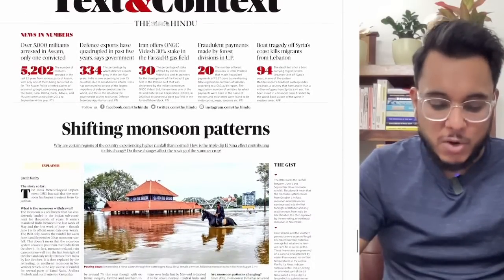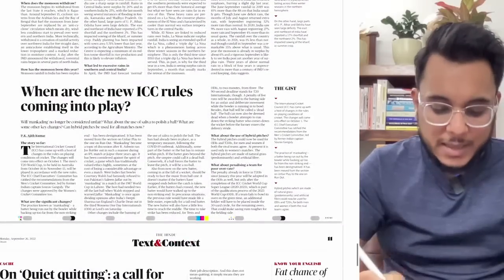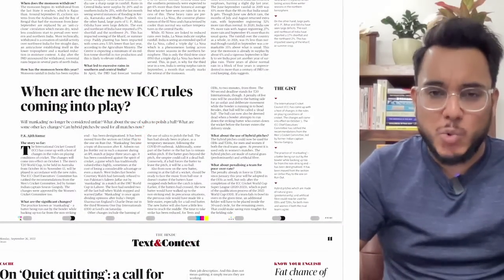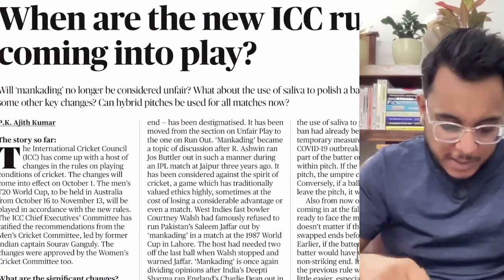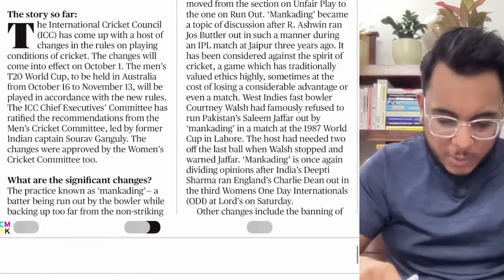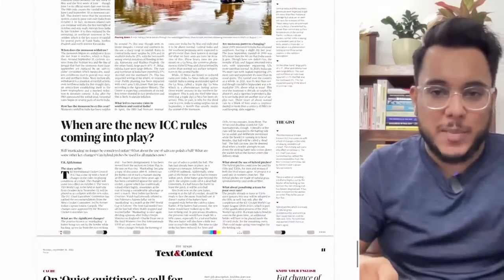We'll see. Then moving on, here we have the Text and the Context page, and the first article talks about shifting of the monsoon patterns. Fine, so we'll see this article. Then what are the new ICC rules? Okay, so the new ICC rules have come into play. Fine, so the rules with respect to using spit to shine the ball and all these kinds of things have been discussed.